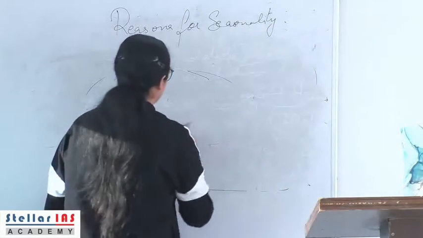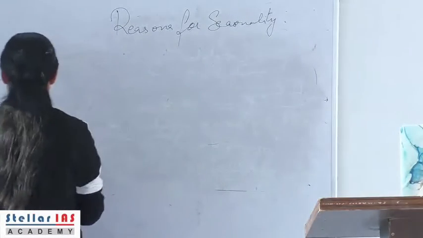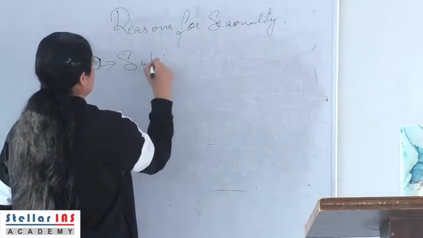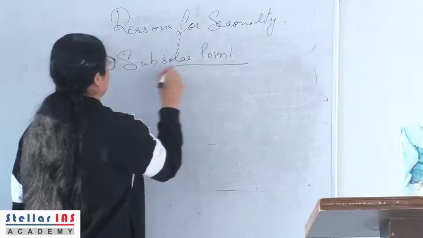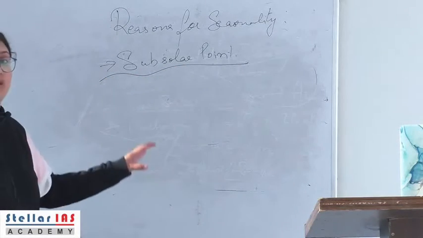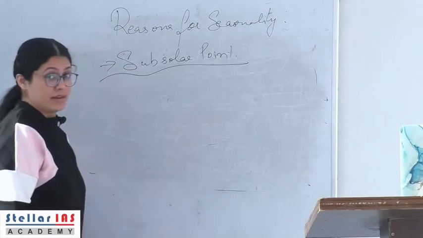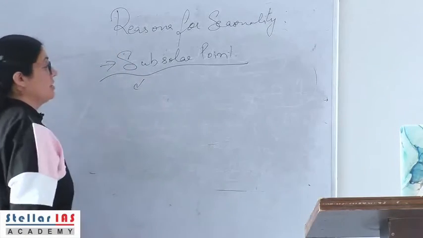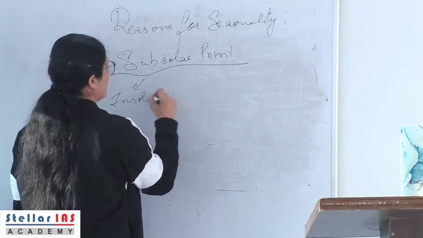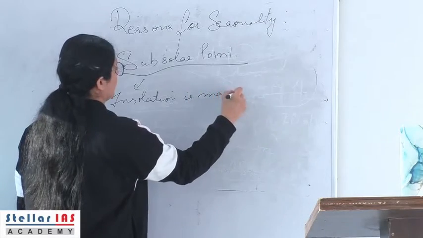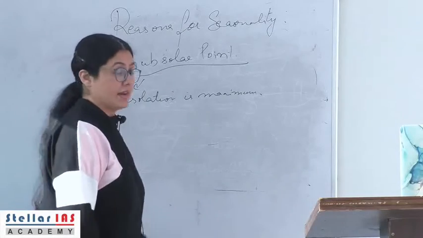So there are two other definitions that we need to know. First is subsolar point. What is subsolar point? Subsolar point is the point where the sun is vertically overhead. So what is the significance of this concept? It is the point where the insolation is maximum, the point where the sun is directly overhead.